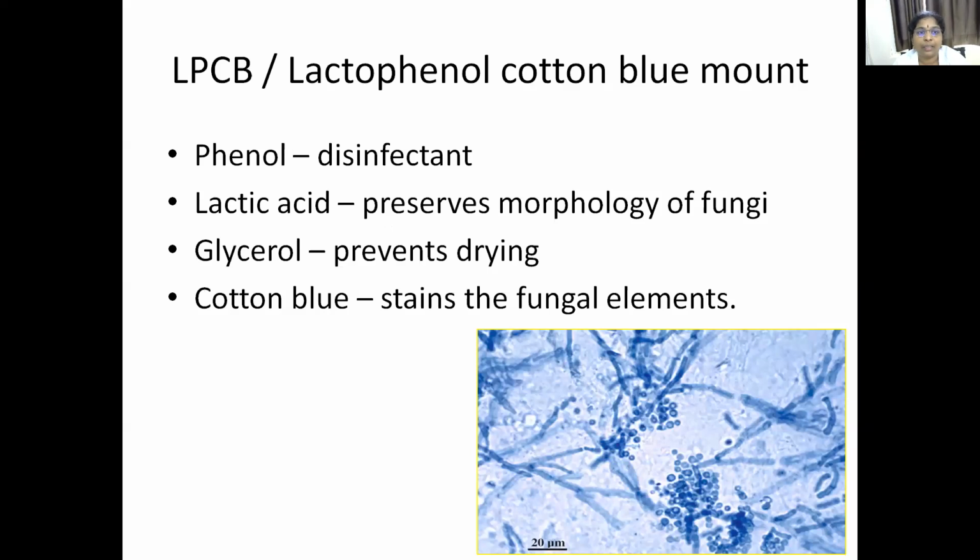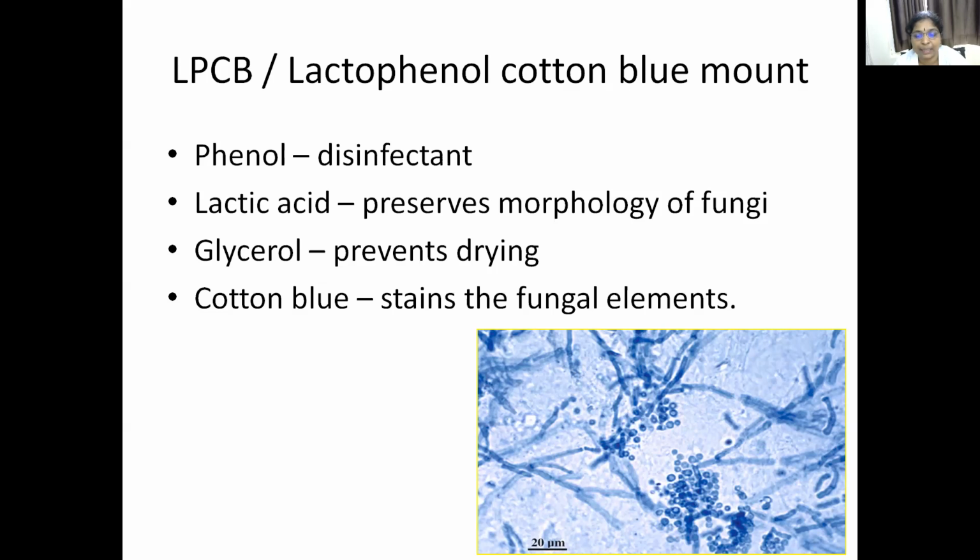The next one in microscopy is the LPCB mount, or lactophenol cotton blue mount, which is widely used for visualizing fungi under the microscope. LPCB contains lactic acid, phenol, cotton blue, and glycerol. What is the use of lactic acid? It preserves the morphology of fungi. Phenol is a disinfectant. Glycerol prevents drying, and cotton blue stains the fungal elements.